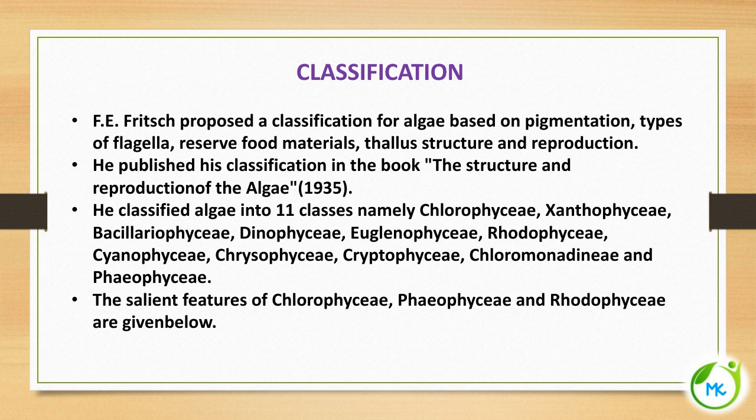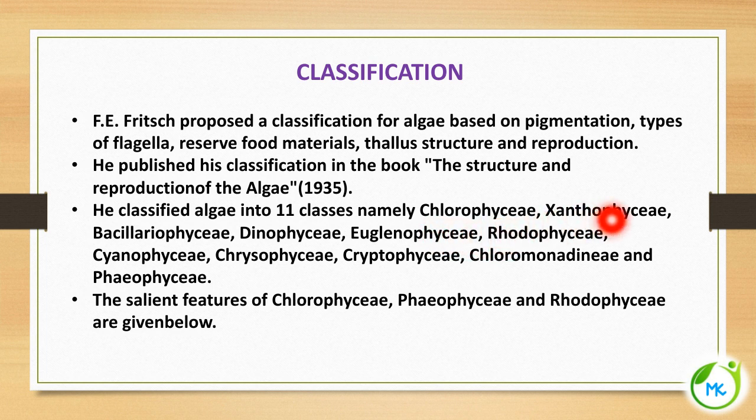Next is classification of algae. Fritsch proposed a classification for algae, and this classification was based on pigmentation, types of flagella, the reserve food material, the thallus structure and reproduction. He published his classification in the book The Structure and Reproduction of Algae in 1935. Fritsch classified algae into 11 classes, and the classes are